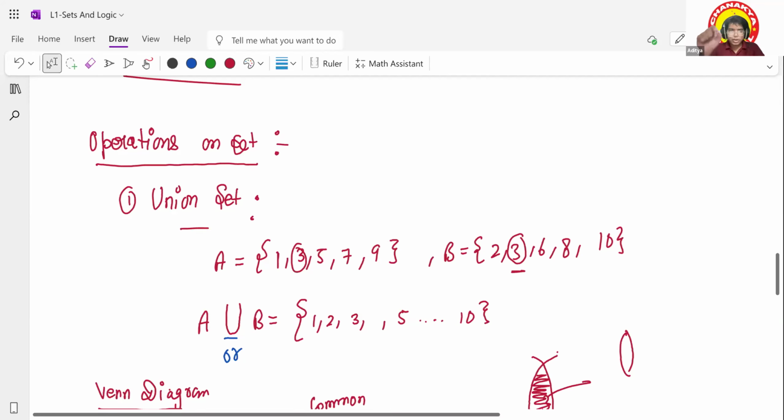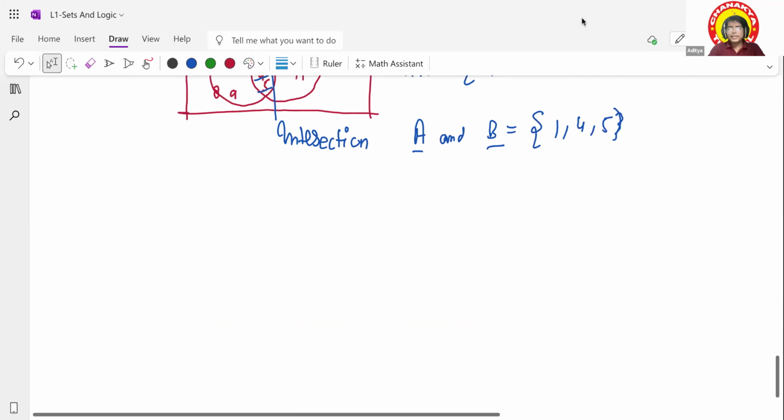If it is written 'or', you have to give the union. If it is written 'and', you have to give the intersection of the sets. Is that clear? Yes, sir. So these are two important operational properties of sets.